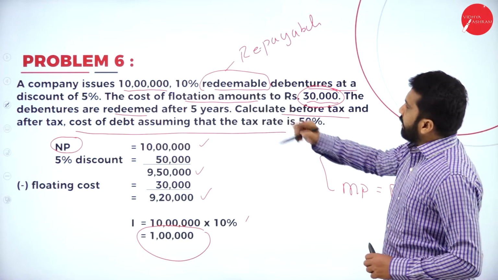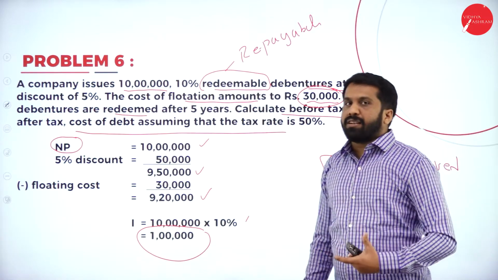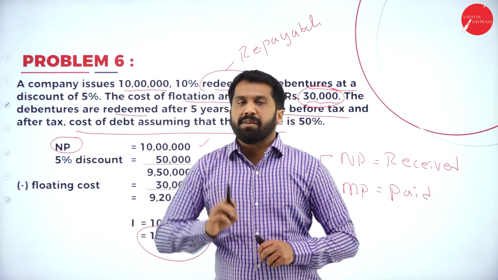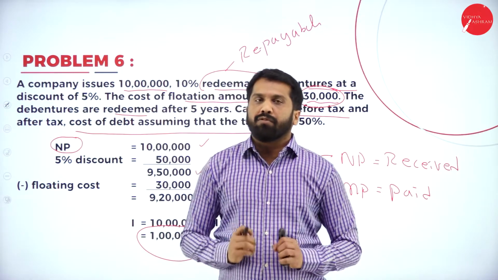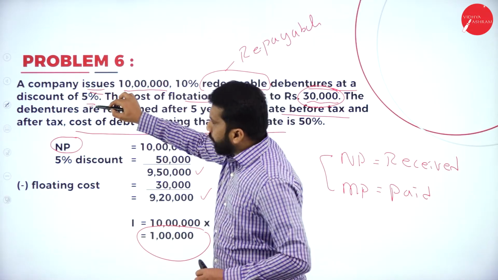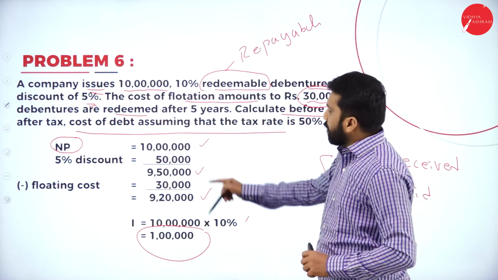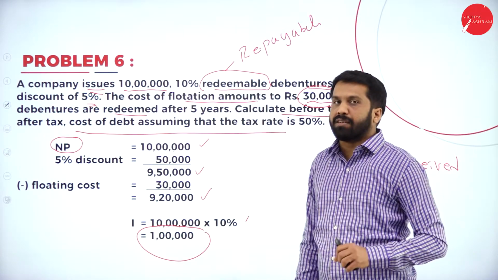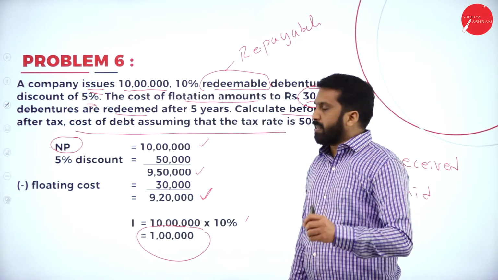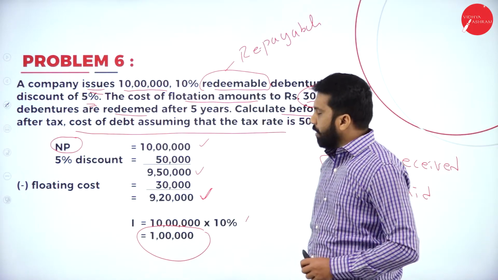Now, 10 lakh 10% redeemable is the name of the debenture, a redeemable debenture. If it is a redeemable debenture, remember this is your bigger formula. If it is an irredeemable debenture in the question, they have mentioned the small formula. Now, issued at a discount of 5%, 10 lakh minus 5% is 9 lakh 50,000. Again, deduct your flotation charges, 30,000. Your net proceeds is 9 lakh 20,000. But interest has to be calculated on face value. Your interest we got is around 1 lakh.